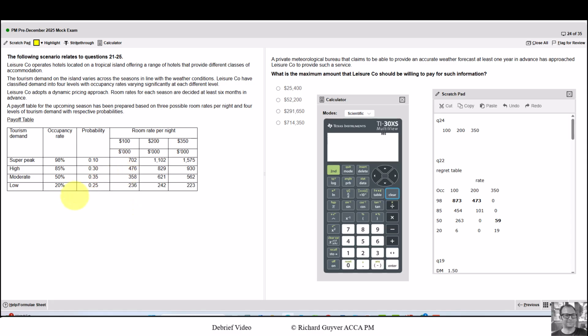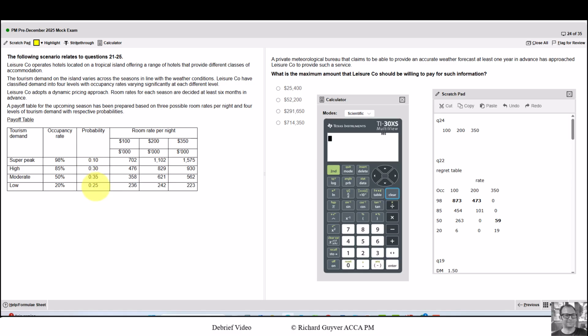Because what I'm going to find is one expected value for each room rate, and the highest is the one we would choose. So we're not going to do the $100 just to save some time. Here, this is higher, this is higher, this is lower, and this is lower when we look at the 350 compared to the 200. And sometimes you can eliminate another one, but it depends on the probabilities.